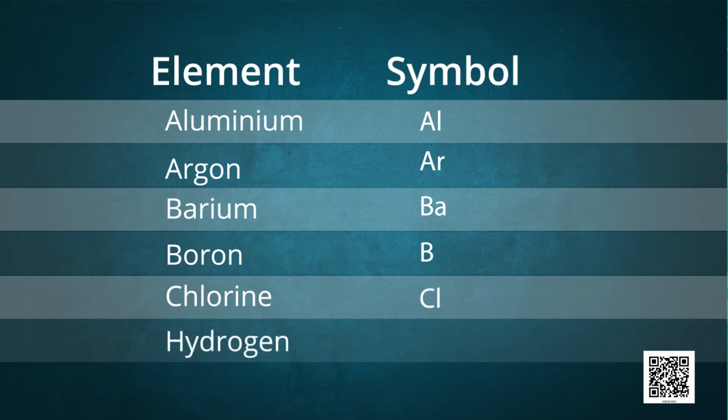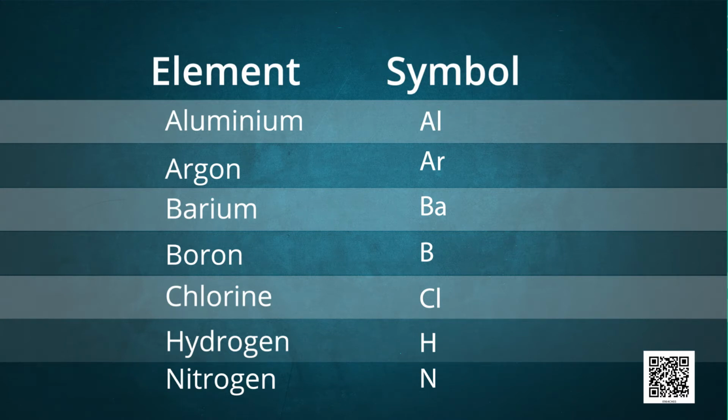For hydrogen, it is H, and for nitrogen, it is N. You can notice that the symbols of these elements are mostly formed by the first two letters in the name of the elements. For writing symbols, the first letter is taken as capital and the second letter is taken as small.